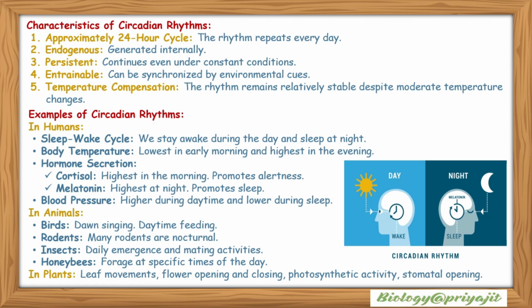Examples of circadian rhythm in humans: sleep-wake cycle, we stay awake during the day and sleep at night. Body temperature is lowest in early morning and highest in the evening. Hormone secretion is highest in the morning, promotes alertness. Melatonin is highest at night and promotes sleep.